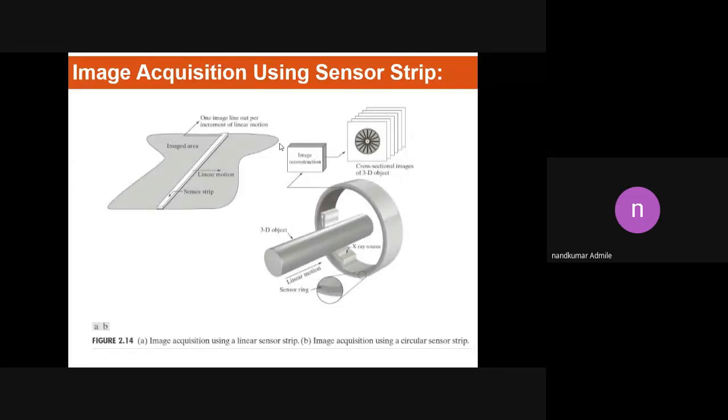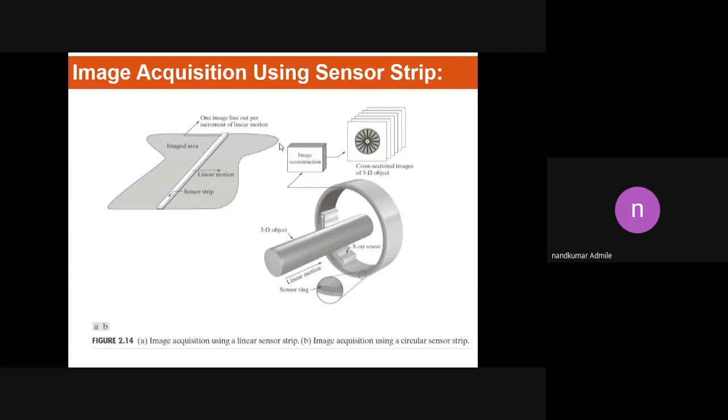As we compare the quality of the image and the time required to generate the image using a single sensor and using a strip of sensors, obviously the strip uses 4,000 sensors, so the time required to obtain the image is very low. In quick time, it can generate the image. So that is called a sensor strip.